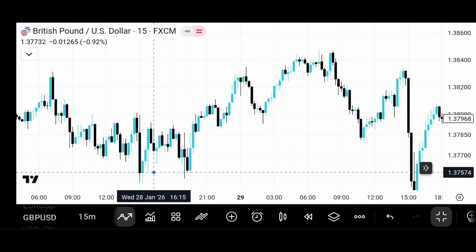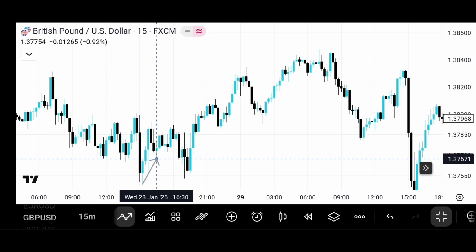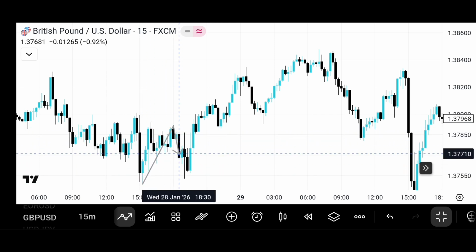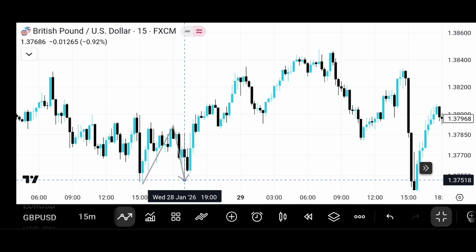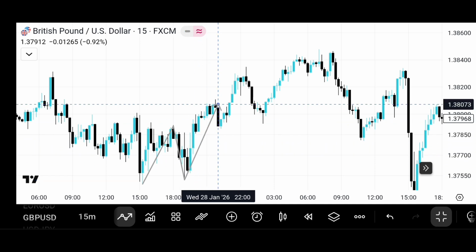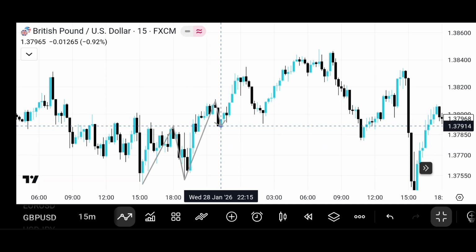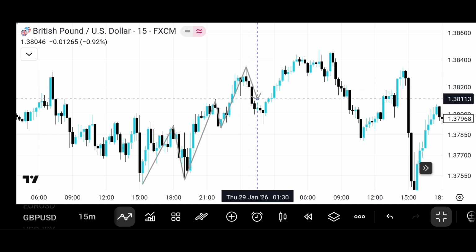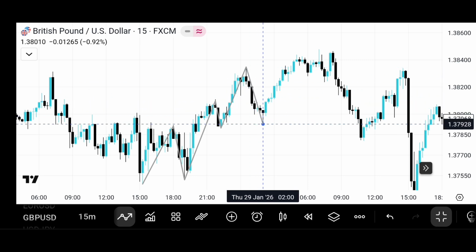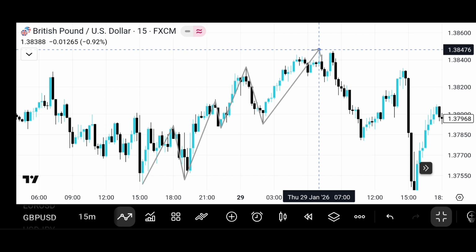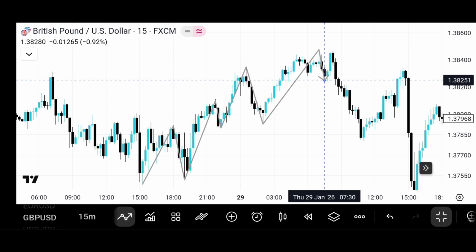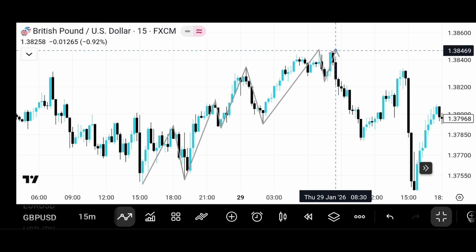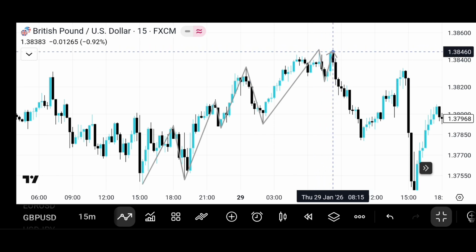Let's look at this on the chart. As you can see right here, there's a low and there's a high. And then price creates a higher low and then breaks its structure and creates a higher high, pulls back, creates a higher low, and then breaks its structure and creates another higher high, and then pulls back, higher low, and then breaks its structure, higher high, and then pulls back and makes a higher low, but this time price can't displace over this high.